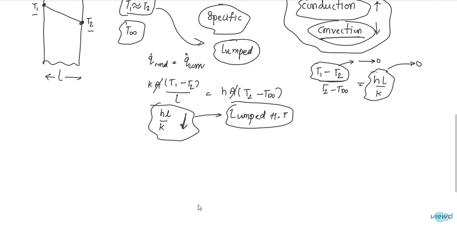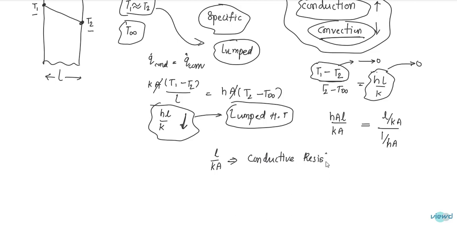If you observe this, now I am multiplying with A on numerator and denominator. Now this can be written as (L by KA) divided by (1 by hA). L by KA is the conductive resistance, and 1 by hA is the convective resistance.